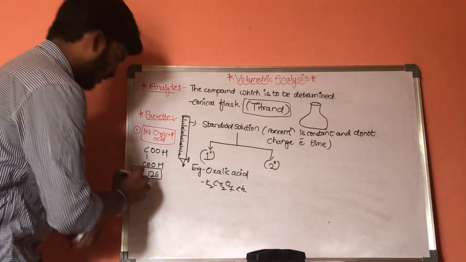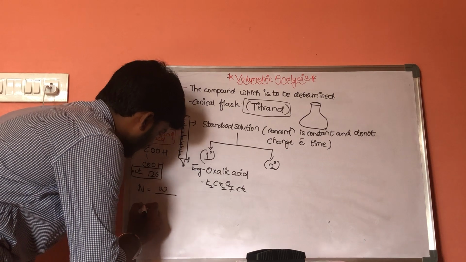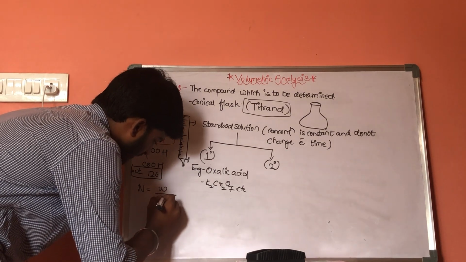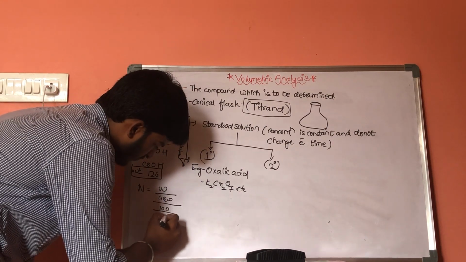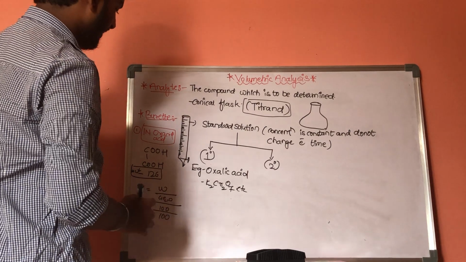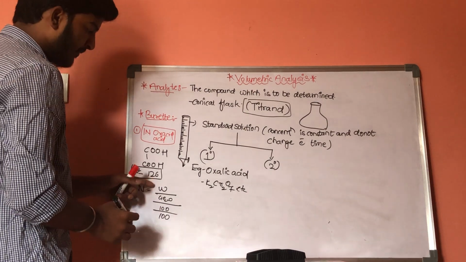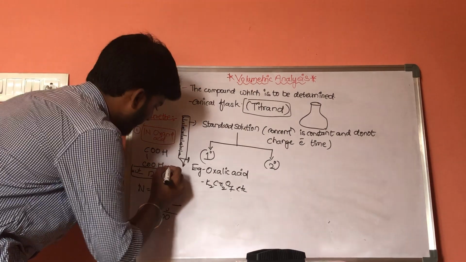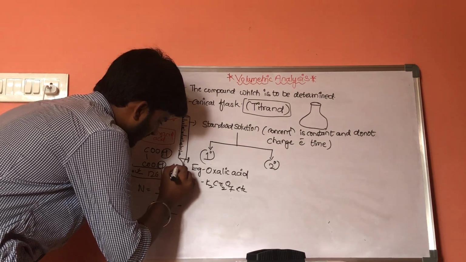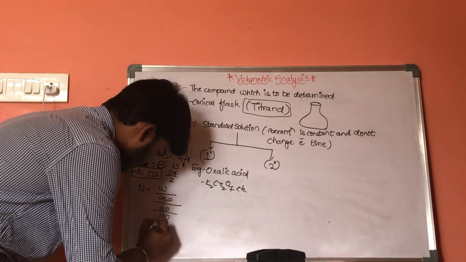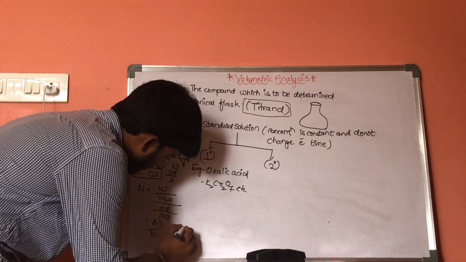When we consider normality, normality is weight by gram equivalent into, we want for 100, whole divided by 1000. How do we determine gram equivalent? Gram equivalent means molecular weight divided by basicity, as this is an acid. It contains 2 hydrogens, so 126 divided by 2 is 63. Now 63 divided by 10 is 6.3 grams.